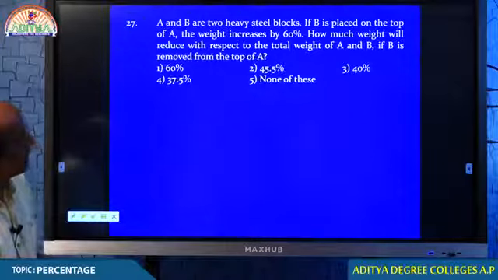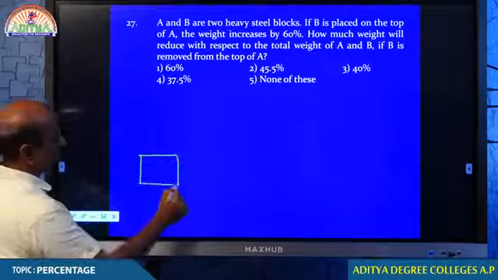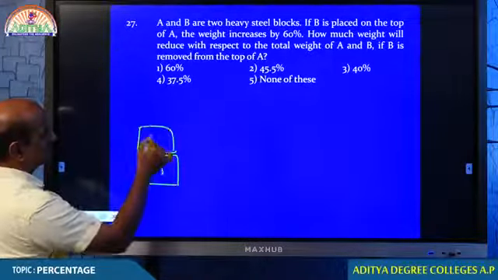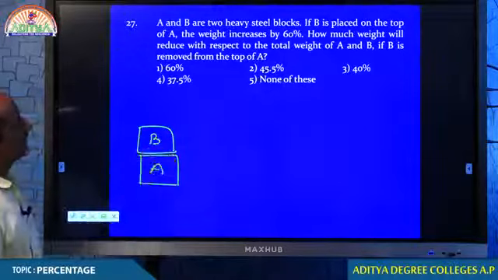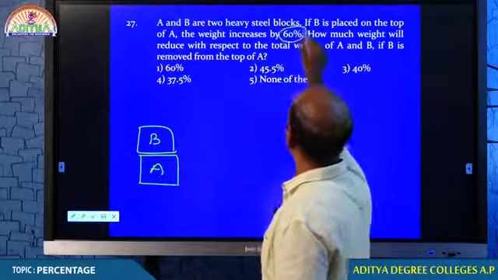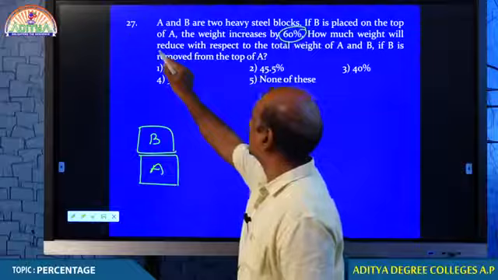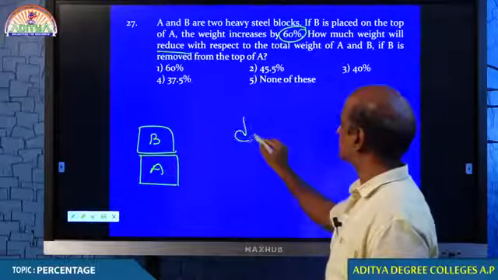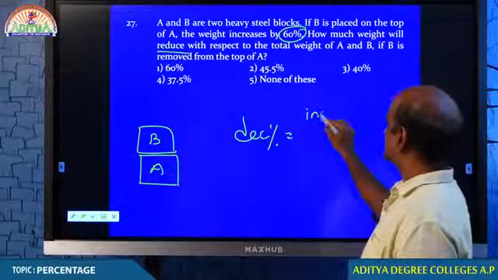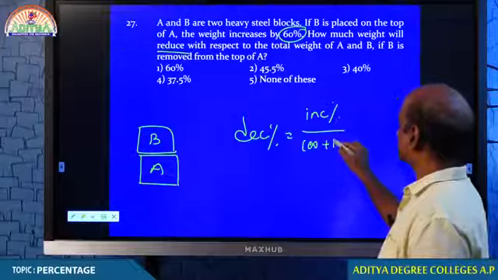If B is placed on top of A, the weight increases by 60%. How much weight will reduce? Reduce. Formula, decrease. Percentage decrease is given by the formula, come on man, come on.